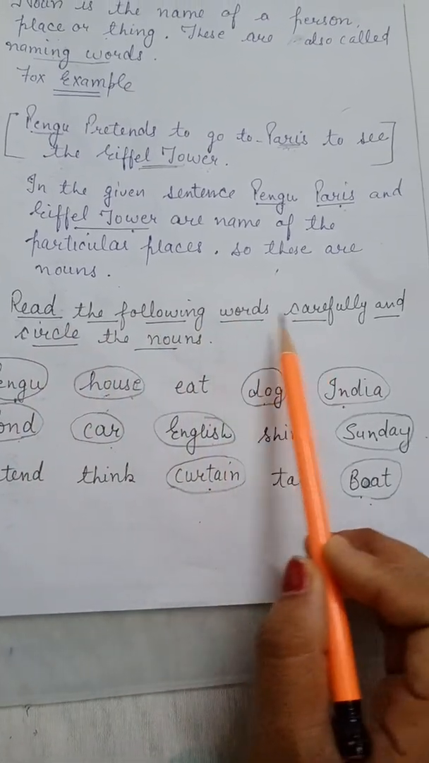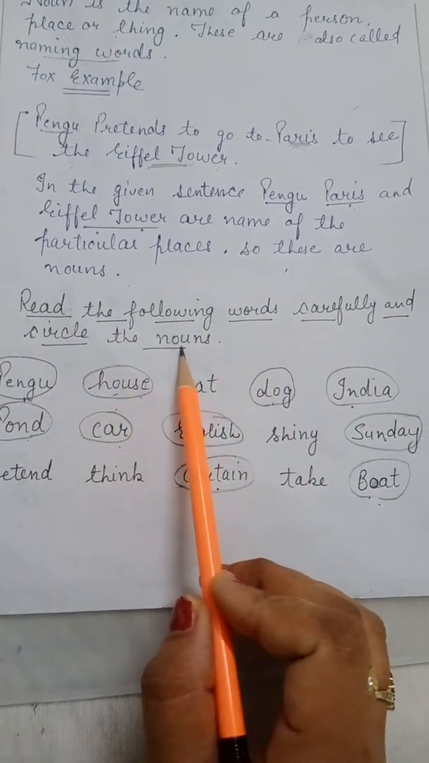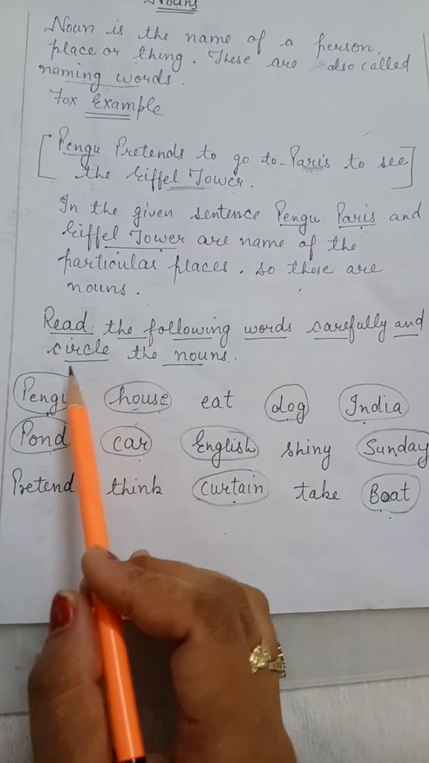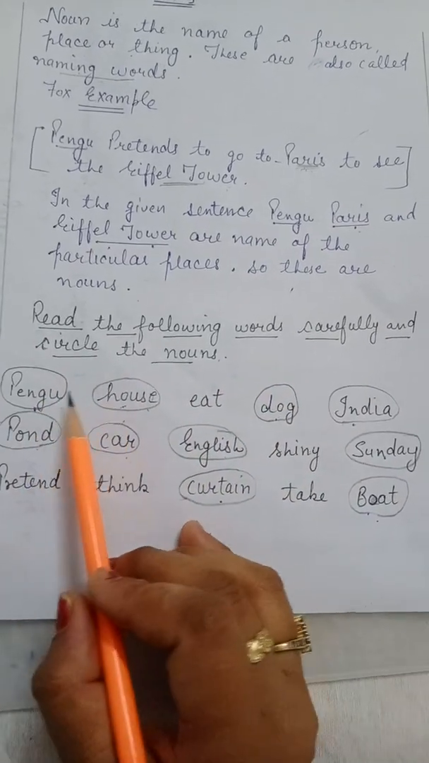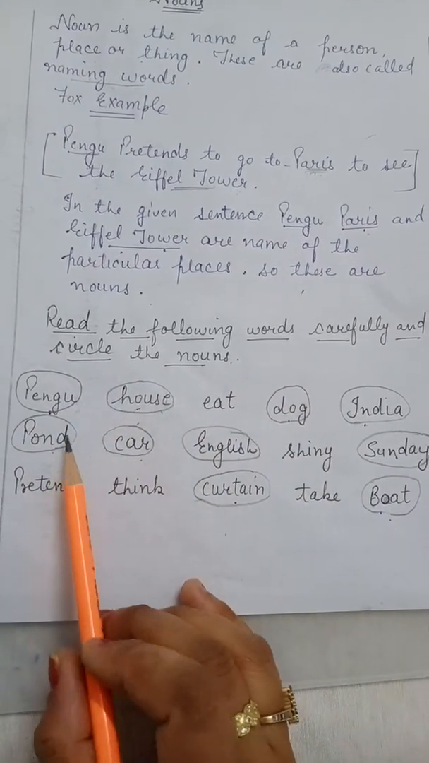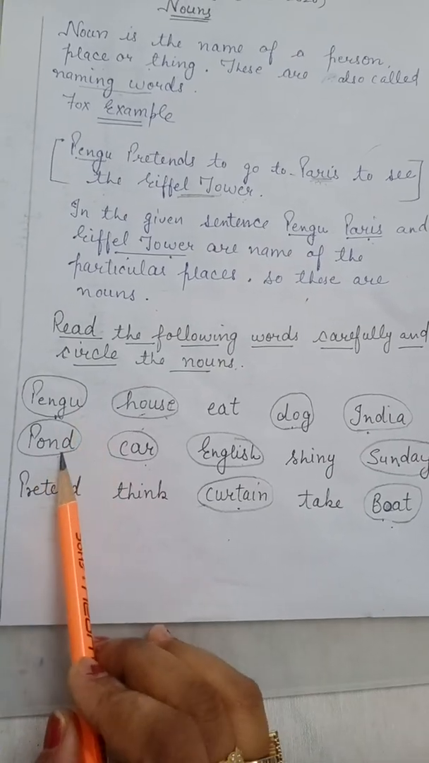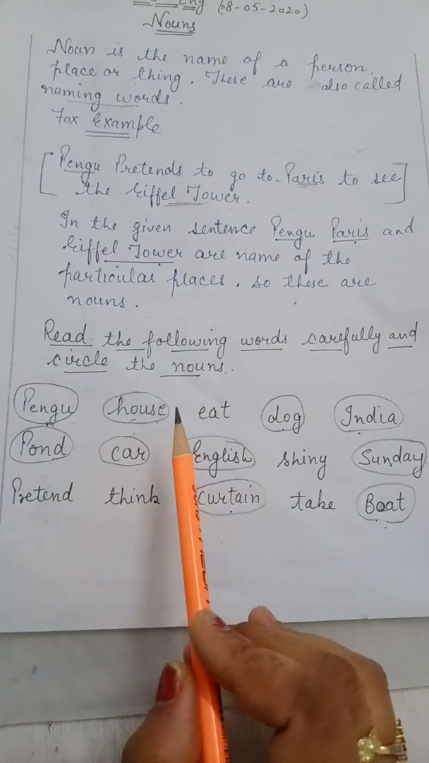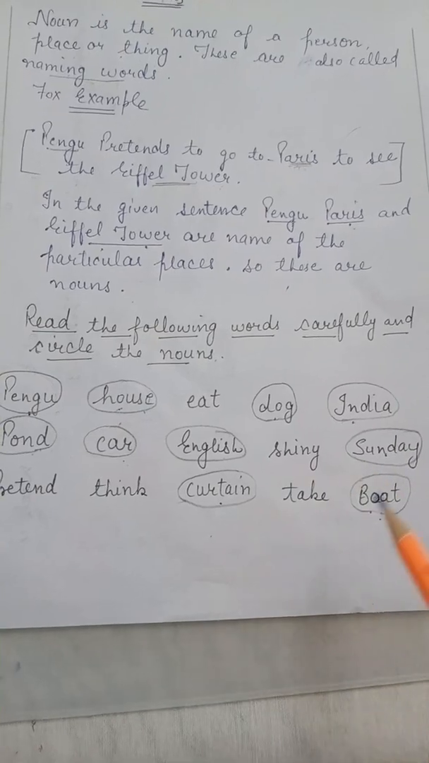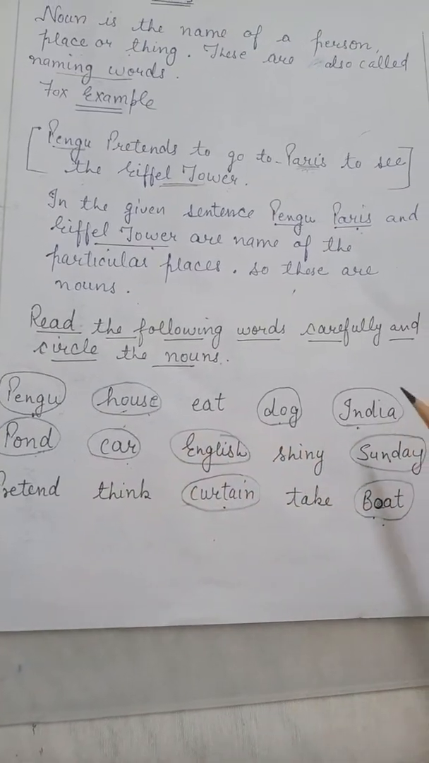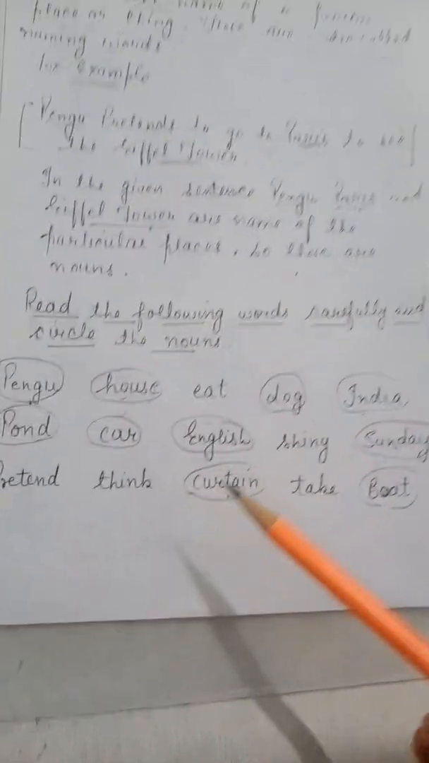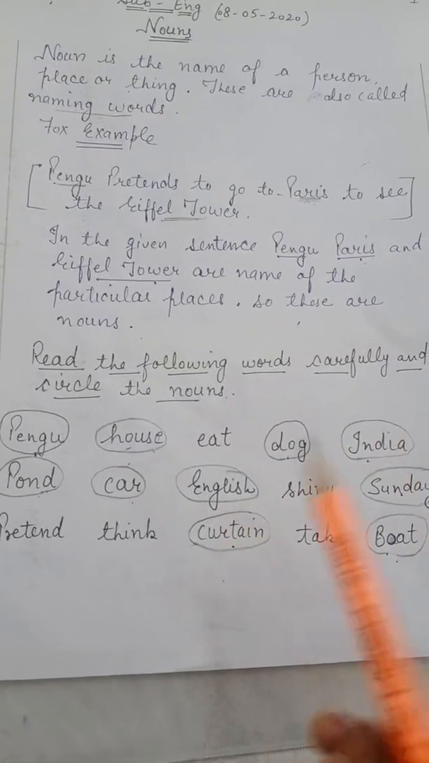Here we have an example. Read the following words carefully and circle the nouns. So, we have already circled them here. Pangu is the name of a person or an animal. Pond, a thing. House, a thing. So, these are all the nouns which I have already circled.